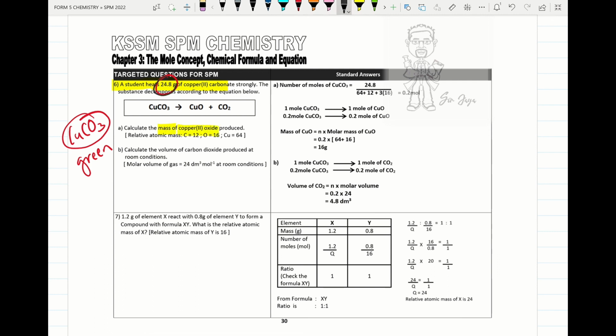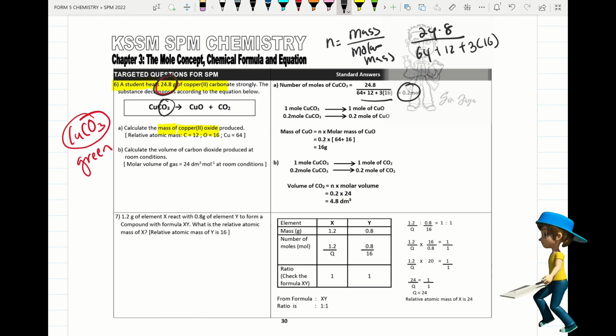So what we do, we take the 24.8 gram and convert into number of moles. We use mass over molar mass. The mass is given, 24.8 gram, the molar mass of copper 64, carbon 12. Alright, oxygen, we have 3 oxygen, so 3 times 16. So we try to find the answer, we will get 0.2 mole.